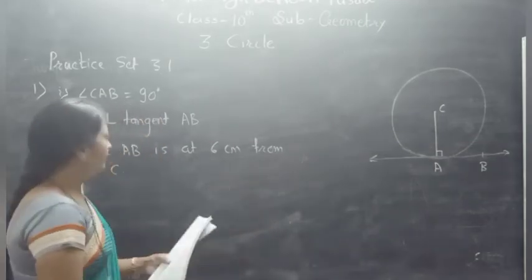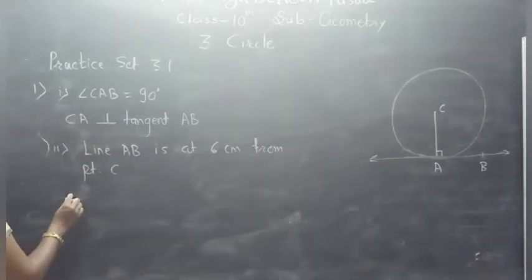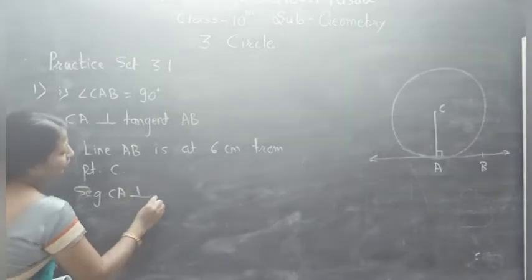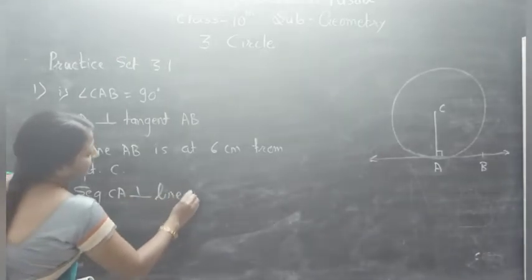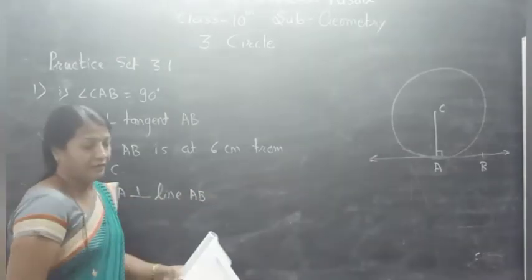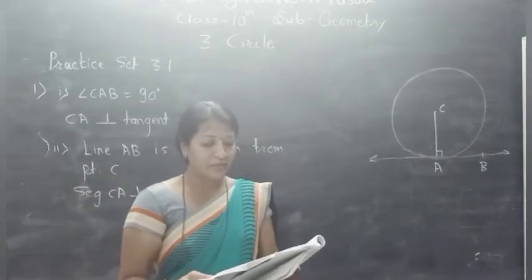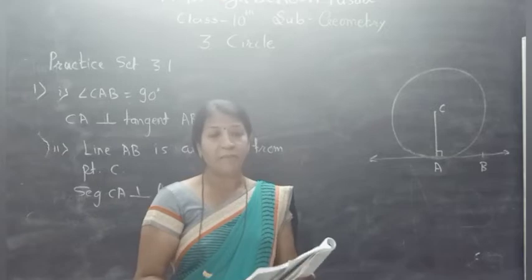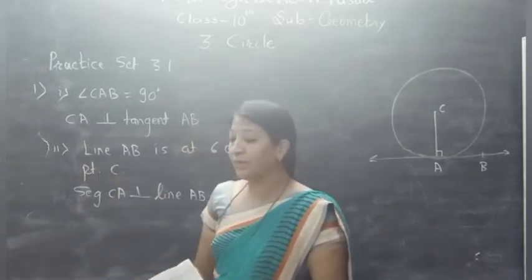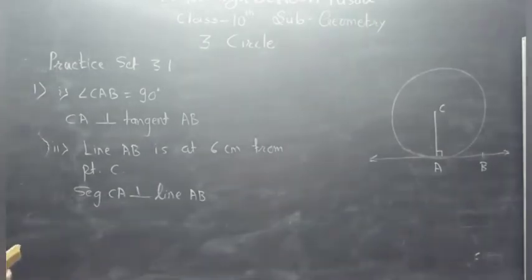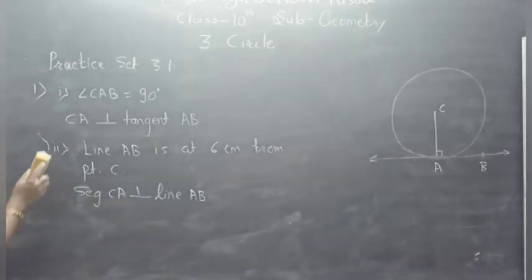Here we say that segment CA is perpendicular to line AB. This is the second. Now distance AB is equal to 6 centimeter. Find distance BC. These two sub questions you can simplify yourself. Otherwise, take a screenshot. We continue with the third one.